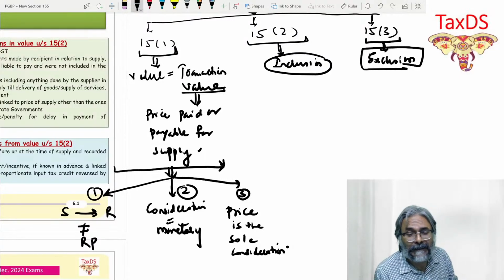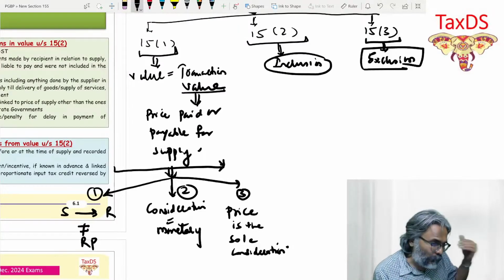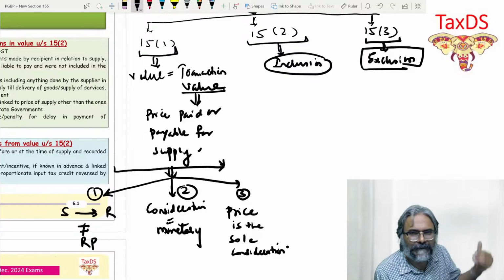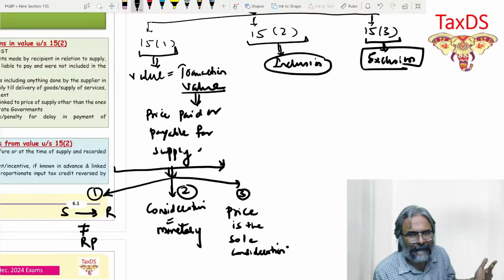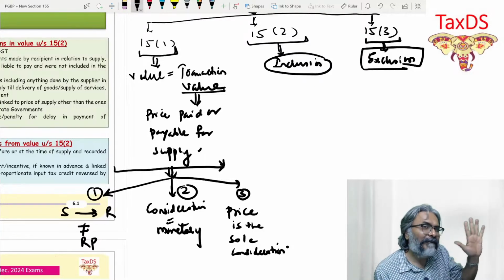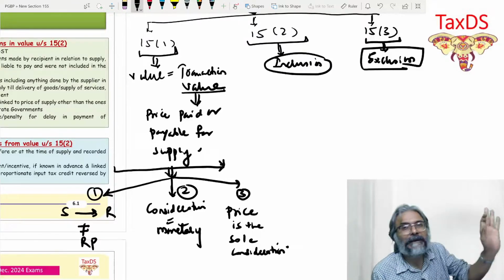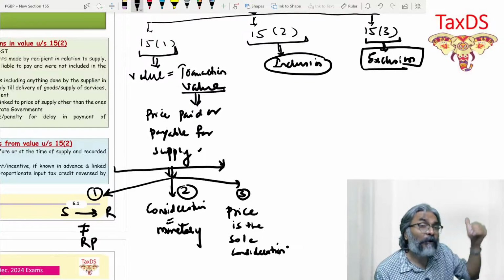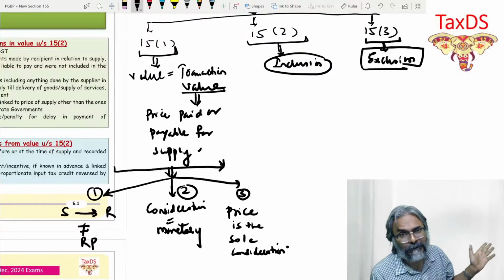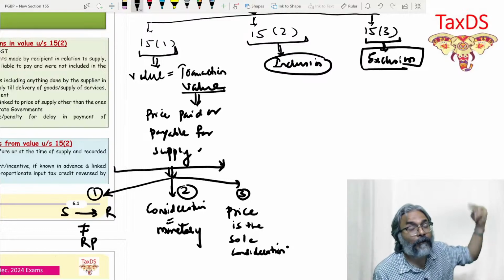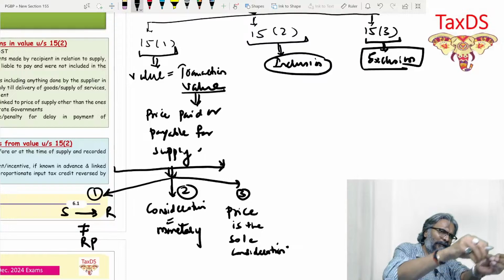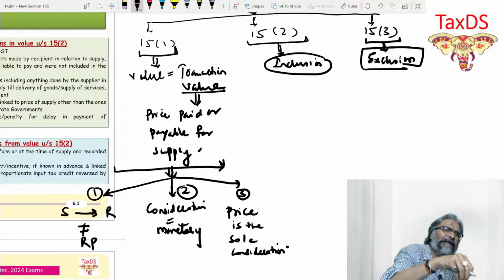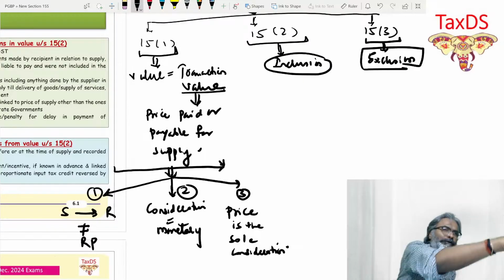I touch upon first the inclusion part, which is covered in section 15.2. And students, over here there are a total of 5 clauses: 15A, 15B, 15C, D, and E. All these 5 items you need to know clause-wise, because if you are not doing it, somebody else is doing it for sure, and you should not be out of the competition. This is one of the most important parts, and in the valuation topic 15.2 definitely has relevance in your exam questions.